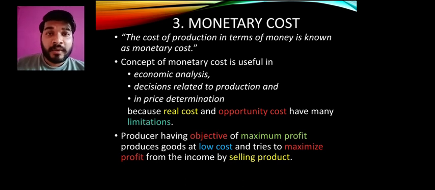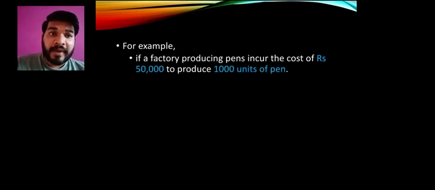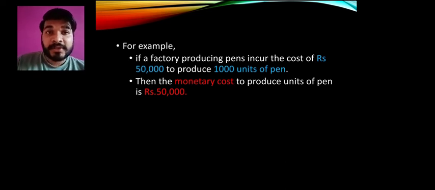He can sell at low cost and try to maximize profit. As much as possible, he will reduce his cost of production and earn a higher profit margin. So this is what is happening in the market, and it is nothing but the concept of monetary cost. For example, a factory is producing pens and it incurs a cost of rupees 50,000, meaning it made the pens for 50,000 rupees. How many did it make? 1,000 units of pen. So out of 50,000, 1,000 units of pen have been made. Your monetary cost, that is the production cost, is nothing but 50,000.